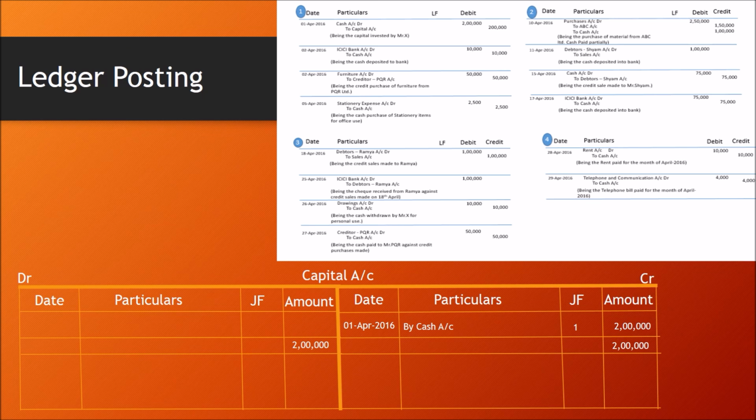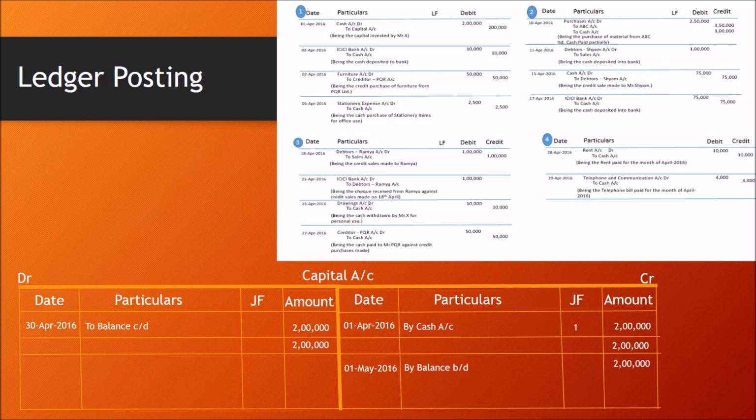So to balance it out, that balance will be transferred to next month. I am writing 30th April 2016, to balance carried down rupees 2 lakhs. And on 1st of May, we are bringing back by balance brought down amount 2 lakh.